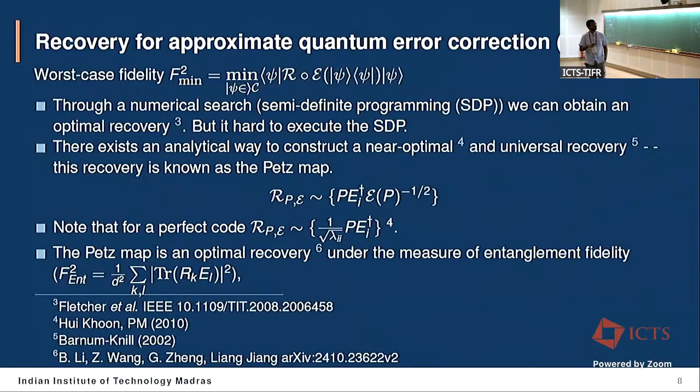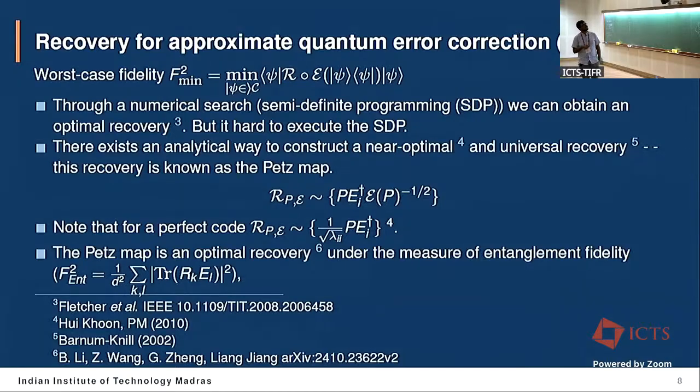But we have taken a different route to correct the noise. The first thing is that I can characterize my error correction protocol by a measure of the worst-case fidelity, which is the minimization over the states on the code space, and this is my fidelity measure. So if I vary the channel, you can see that the value of this fidelity will vary. If I find an optimal recovery, I can get the best value of this.